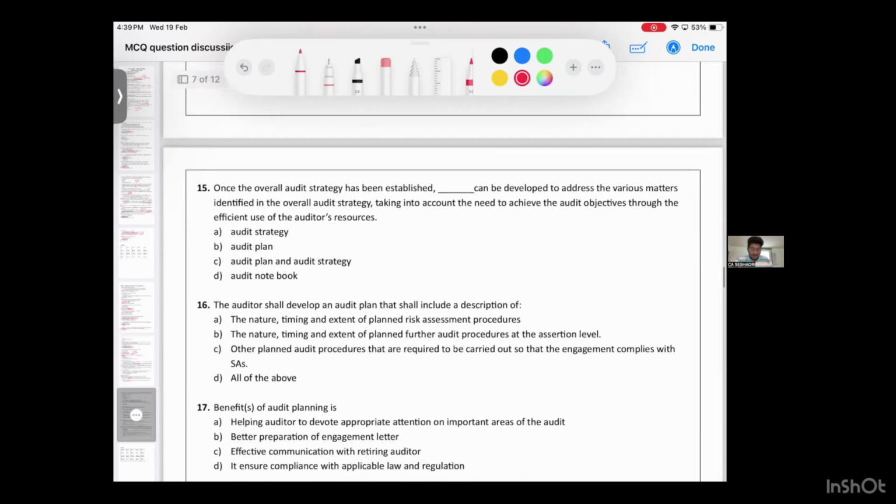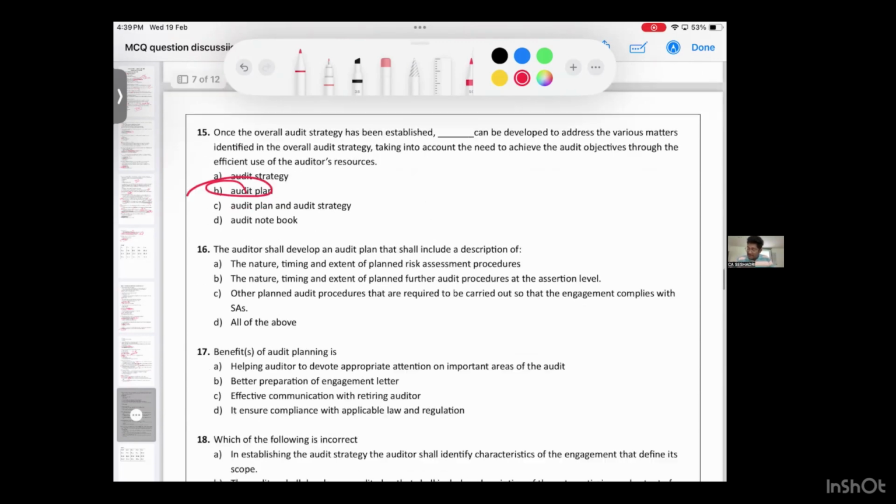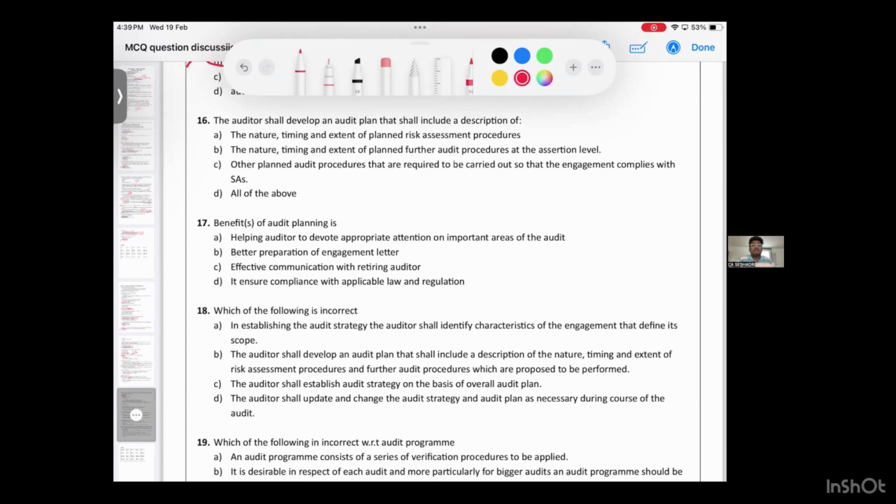15th question. Hence, once the overall audit strategy has been established, dash can be developed. Very good. Audit plan. 16th question. The auditor shall develop an audit plan that shall include a description of. What are the contents of the plan? Risk assessment procedures will come, further audit procedures will come, other procedures will come. So option A will come, B will come, C will come. Option is D. D is the 16th one. Answer is D.